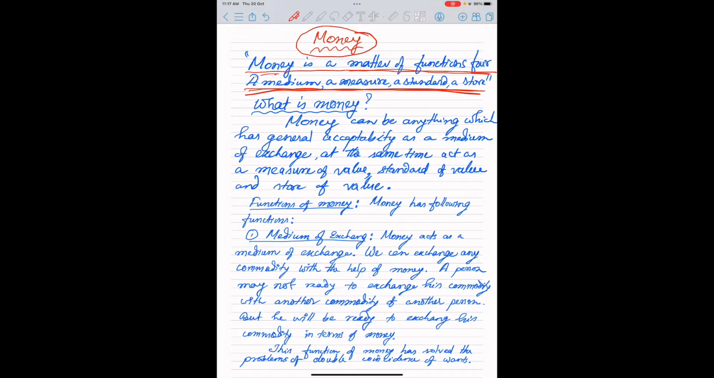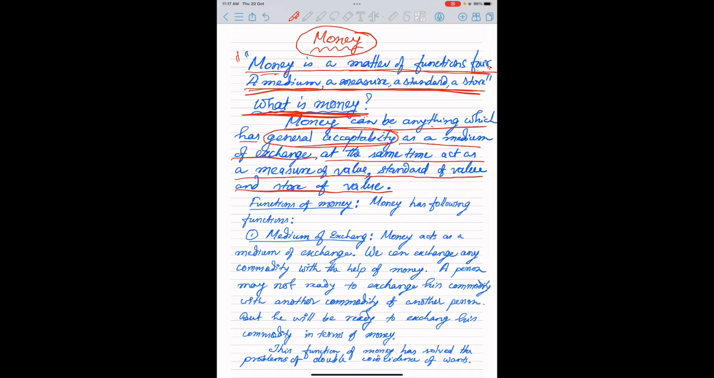Let us see what is money. Money can be anything which has general acceptability. General acceptability is a must for being money. You always remember that. Money can be anything which has general acceptability as a medium of exchange, at the same time acts as a measure of value, standard of value, and store of value. I have remembered this definition from this poem.